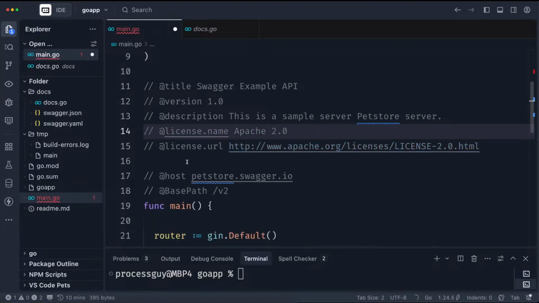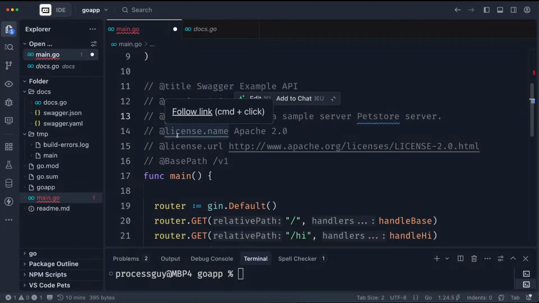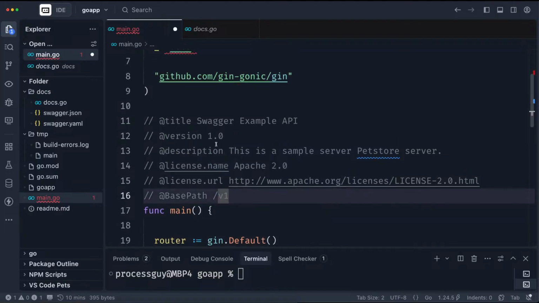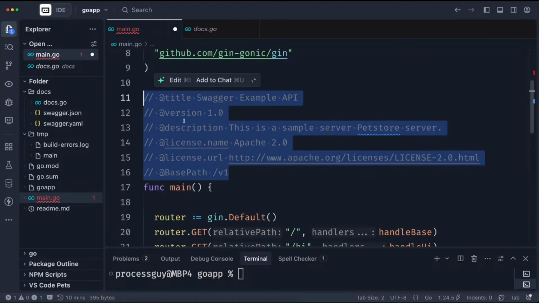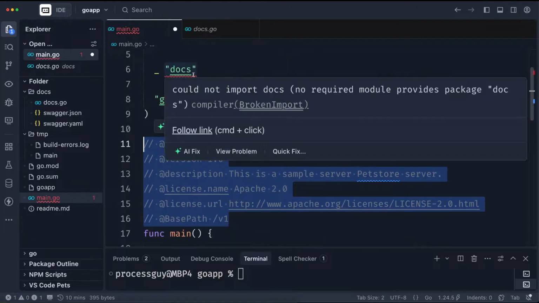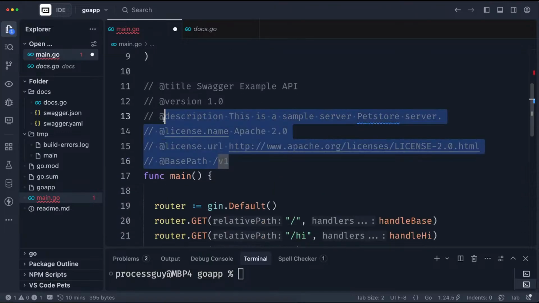This is just an example, by the way, so we don't need all this stuff. I can leave this one, base version 1. Let me say version 1. Okay, this looks good. Now remember that there are several labels that I've deleted. If there is something special to your own documentation, you can bring it back in, and that becomes part of the documentation. This is just comments, and this tool will read all these things and create a page for other developers to read. We are not done. This is just you commenting your code, but the comment is going to go into the documentation.